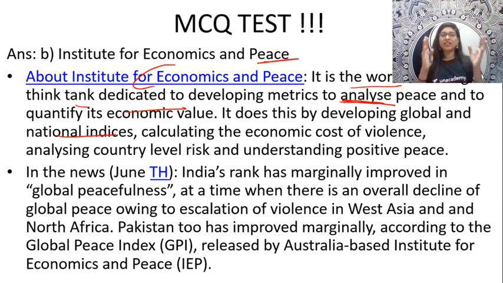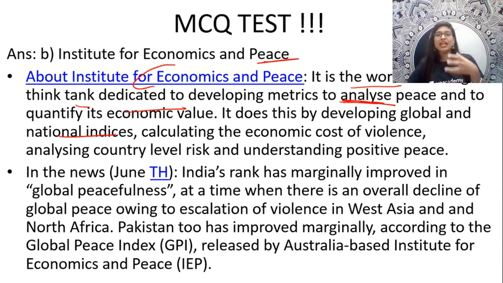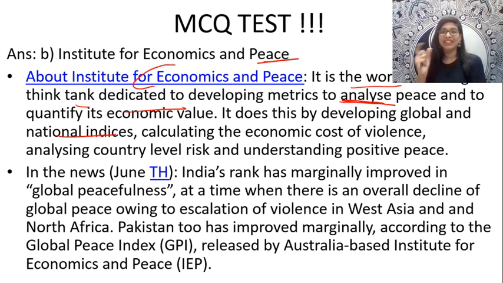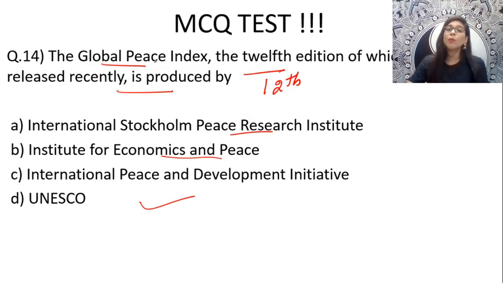That is, when they want to measure the peace in a country, they take into consideration how much violence is taking place in that country. What is the economic cost of that? Then what about the level of risk the country is having? And also, is there a possibility for positive peace in the country? Based on those factors, they will do the analysis. After that, they will convert that using the certain metrics developed by them to quantify it in economic value. That is how they measure something called the Global Peace Index.